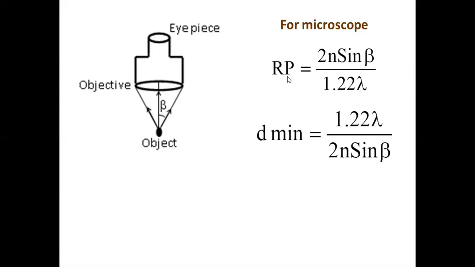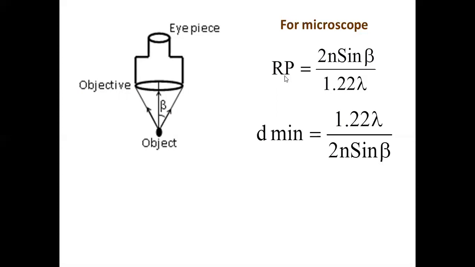Resolving power of a microscope can be increased by increasing the refractive index of the medium between the object and the objective. Microscopes which use oil between the object and the objective to increase the refractive index, thereby increasing the resolving power, are called oil immersion microscopes. And if we decrease the wavelength, we will have more resolving power. Such microscopes are called ultra microscopes, which use ultraviolet light to illuminate the object so that the wavelength is less and resolving power is more.